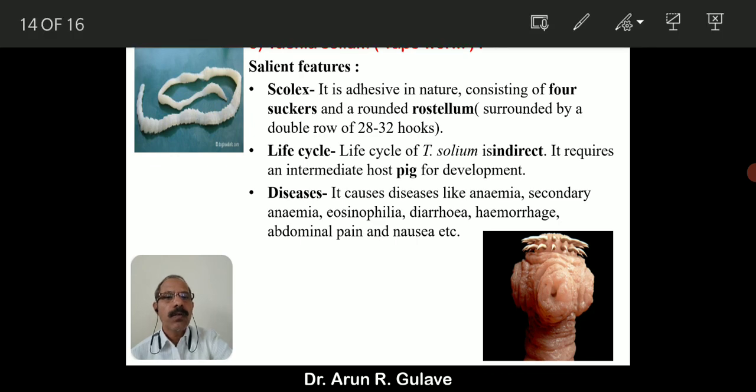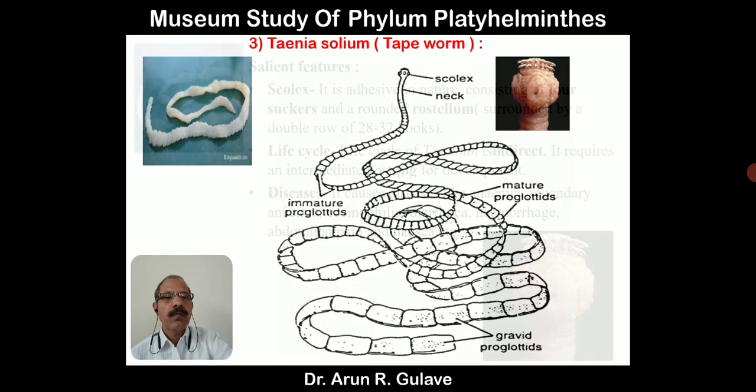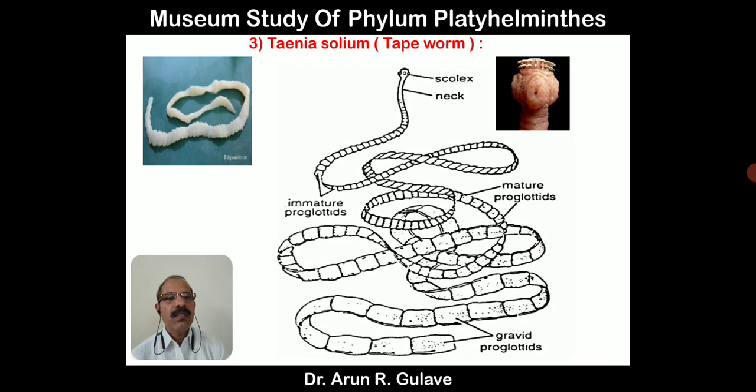This is about Taenia solium, and see here the enlarged figure showing the segmented body, near about 4 to 5 meters in length, with 700 to 900 segments on the body. The anteriormost part is called the scolex.